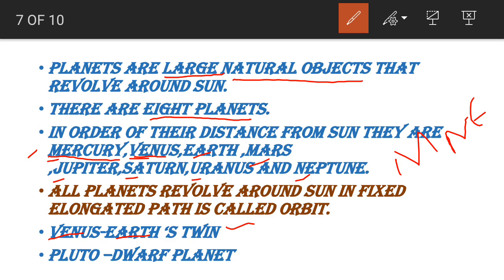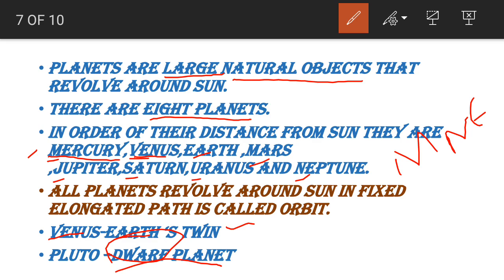And before 2006, Pluto was also one of the planets. Before 2006, we said that we have 9 planets. But after 2006, in one meeting of the astronomical union, they said that Pluto is a dwarf planet. What does dwarf mean? Dwarf means comparatively small. It is comparatively small than all the other planets. So it is called a dwarf planet and it is not taken into account.